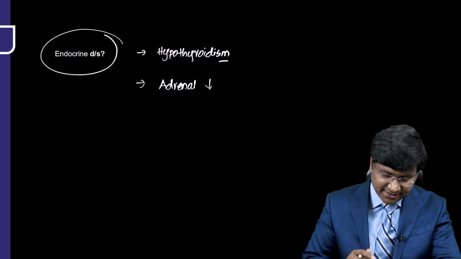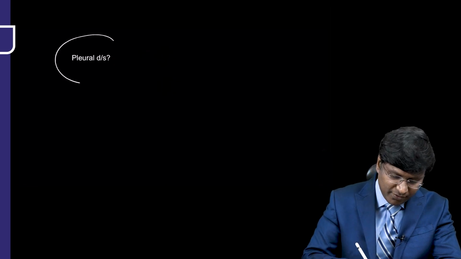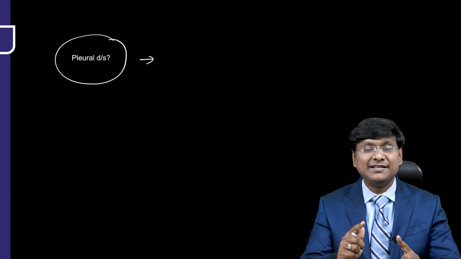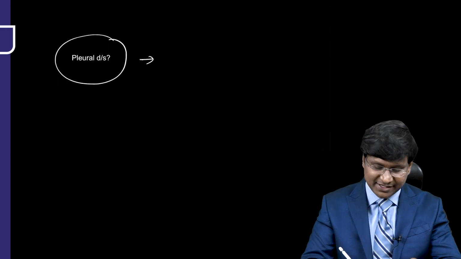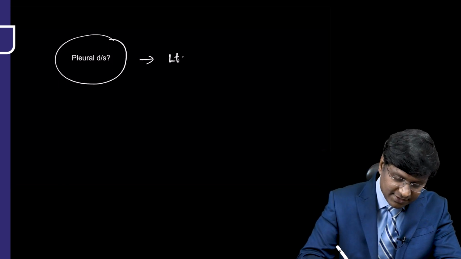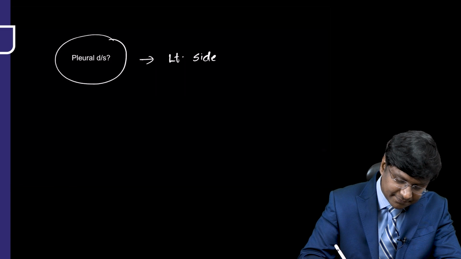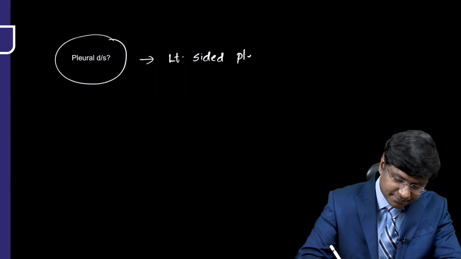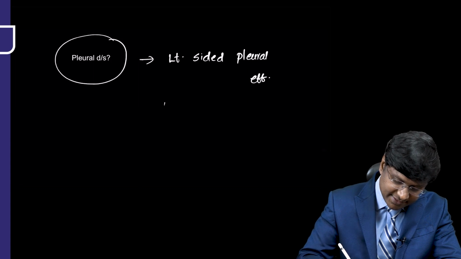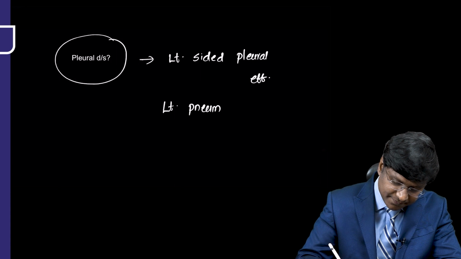Okay. These are the endocrine disorders. Followed by that, the pleural disorders. The pleural disorders causing low voltage complex are left-sided pleural effusion, right? Next, left-sided pneumothorax.